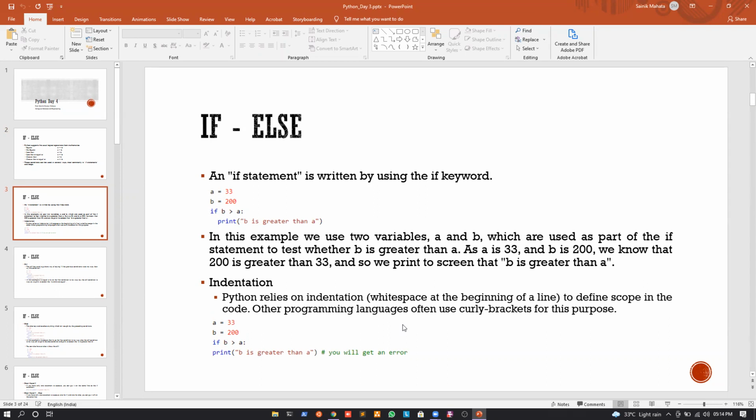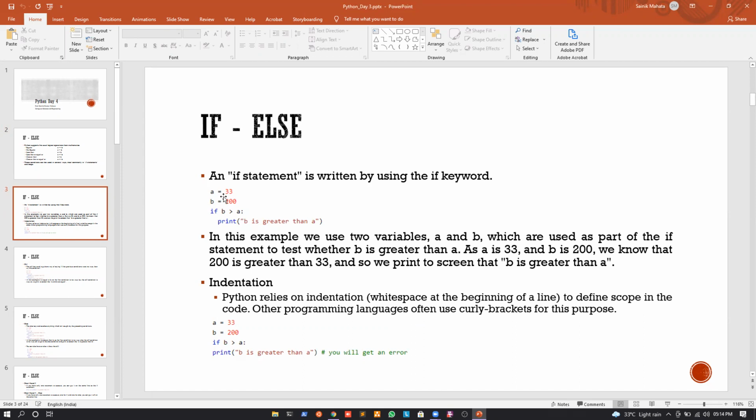Using an if keyword. Now, obviously, whenever we have a for loop, we use a for keyword. Whenever we have a while loop, we have the while keyword. Similarly, whenever we have an if statement, we will have the if keyword. Now, again, if you see this example, it is just a is equal to 33.